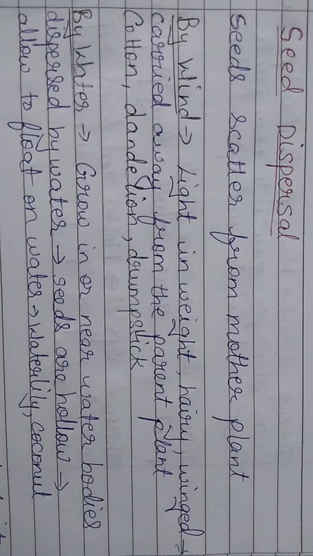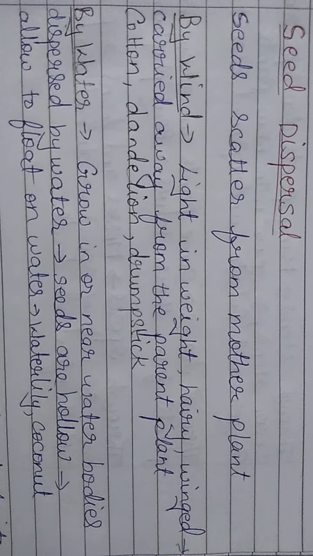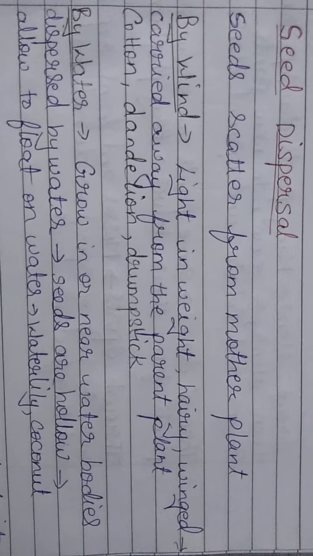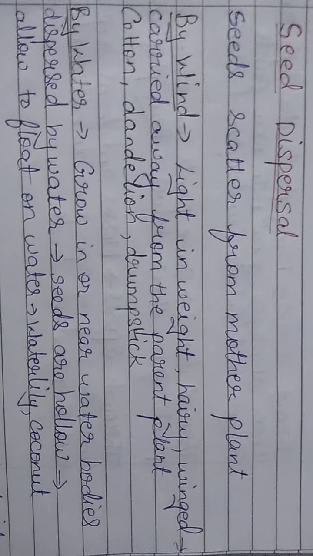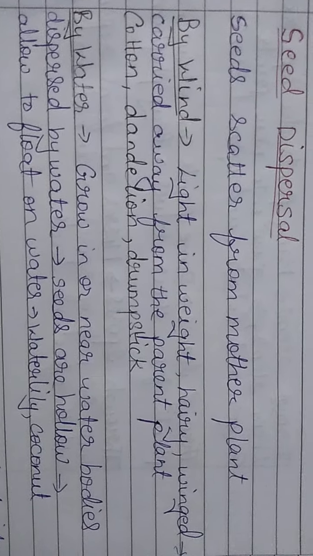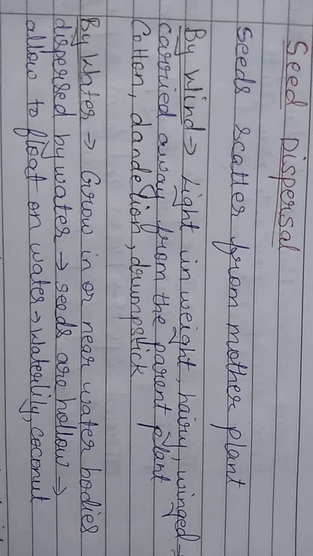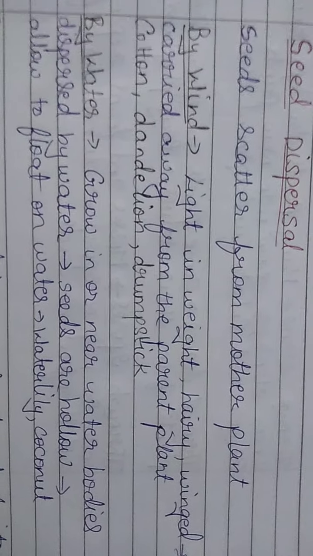The trees which grow near or in the water bodies usually have hollow seeds, which allow them to float on water, and such plants are water lily, coconut, etc.